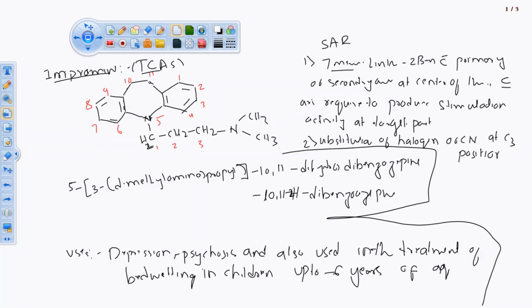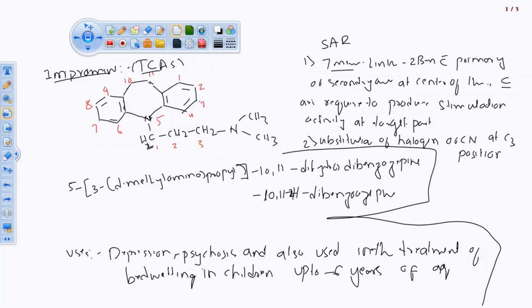C3 position where? Here. On this 6-membered ring, either on this 6-membered ring, C3 position. If we start numbering from this side, then it is connected on this position. अगर numbering आपने यहाँ से start किया है, that halogen or cyano group is present over here.